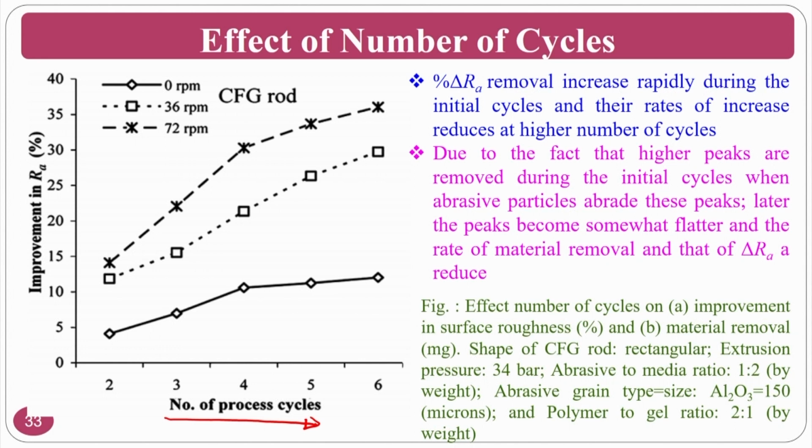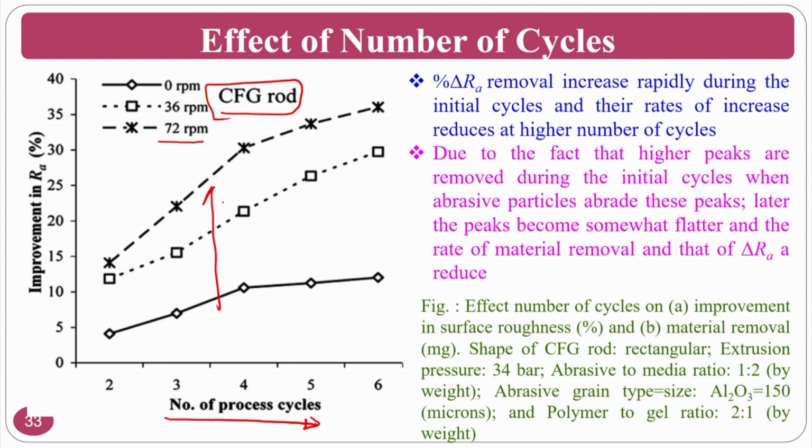Your material removal will increase. At the same time, you can also see the RPM, the rotational speed of the centrifugal rod. If you increase the RPM, obviously, as we have seen in the previous slide, the centrifugal force gained from the rod by the abrasive particle will enhance, and this abrasive particle goes and hits with a greater centrifugal velocity and radial force, because of which the material removal increases in this direction.